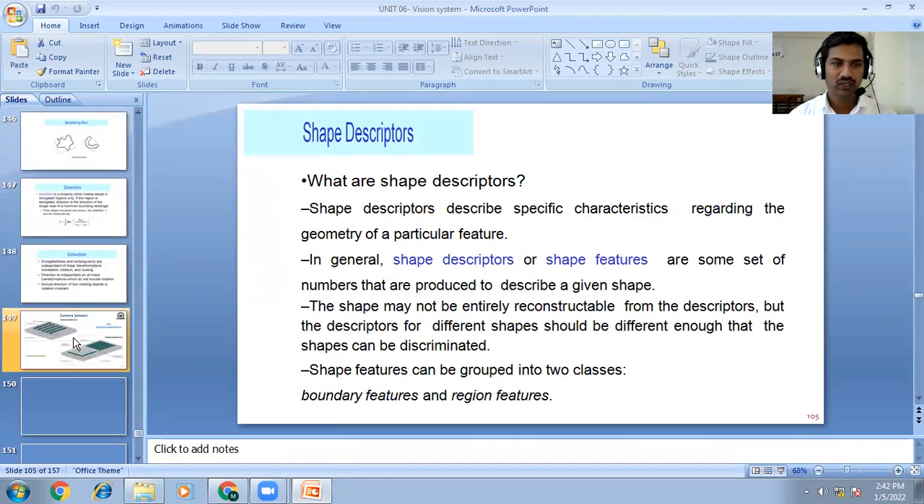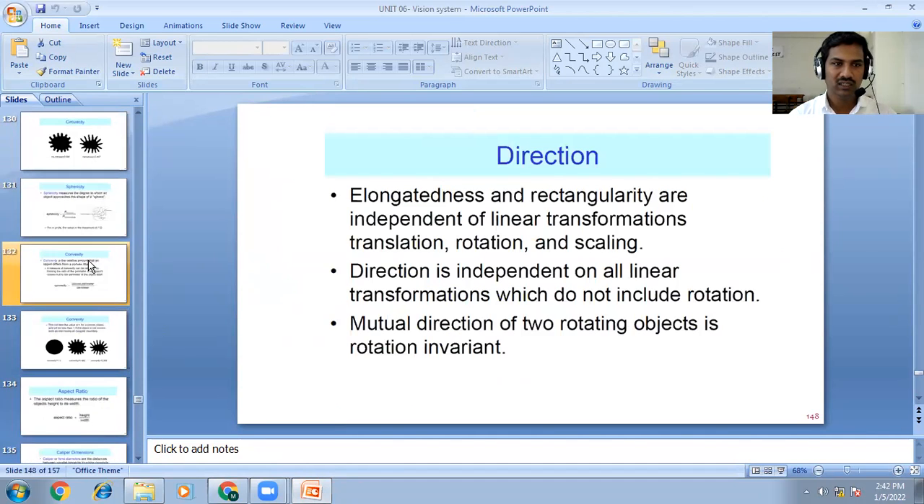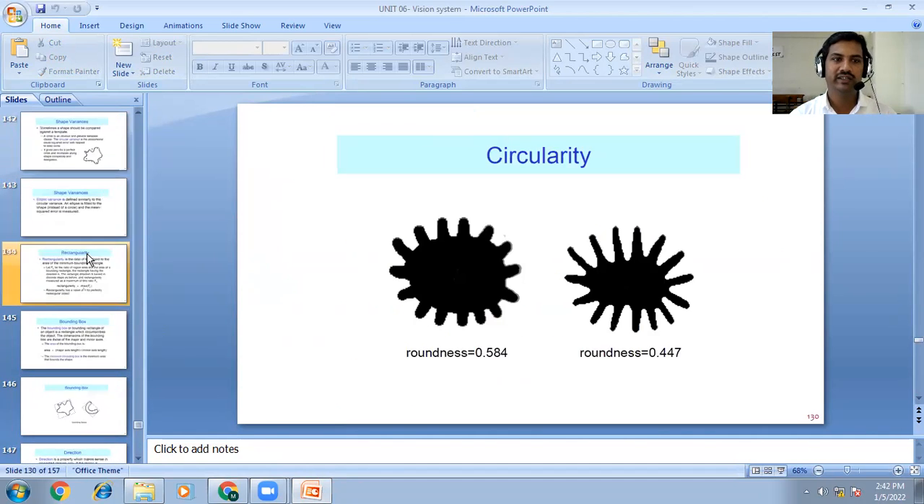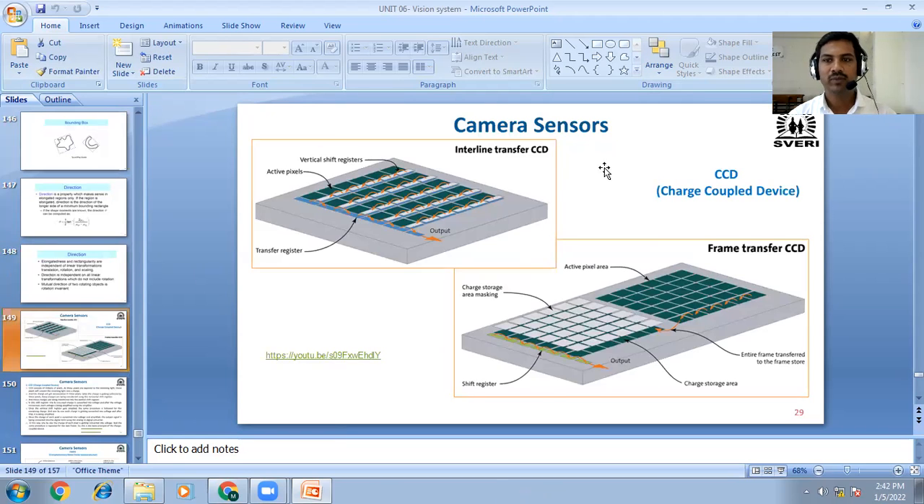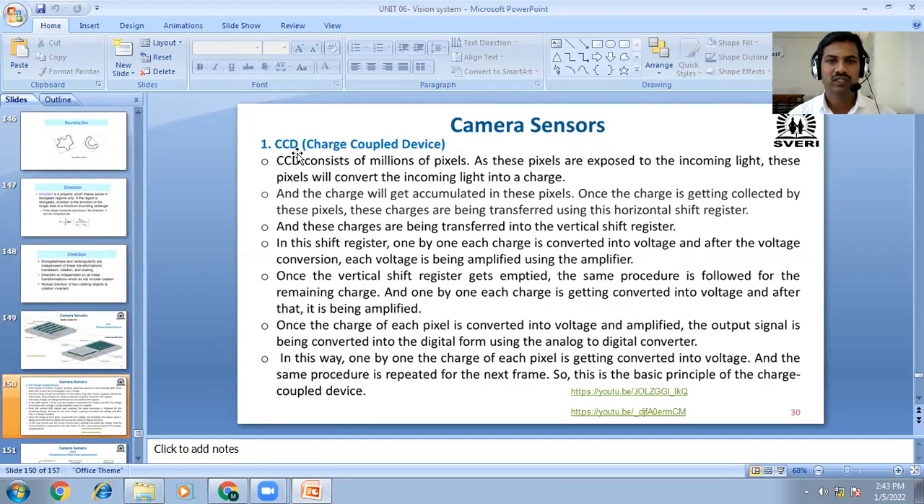Just, we have seen the last time shape analysis, and it is related to the terms. Okay, next, camera sensor. Okay, the first sensor is CCD. Okay, CCD is nothing but charge coupled device. Okay, charge coupled device, inside that, CCD consists of millions of pixels.